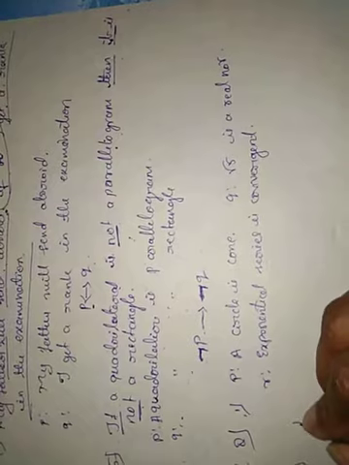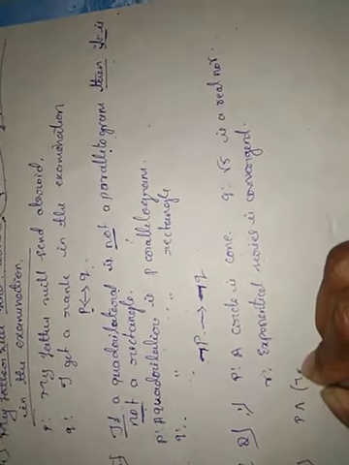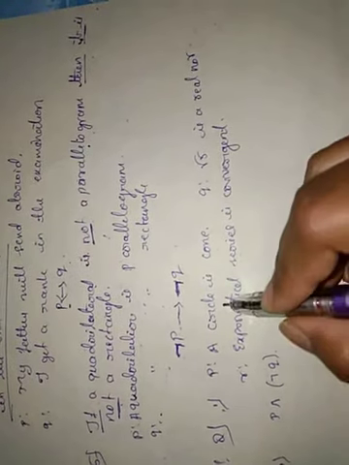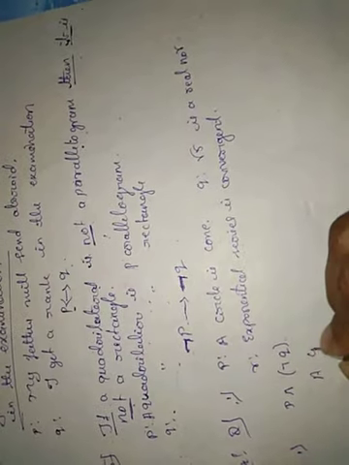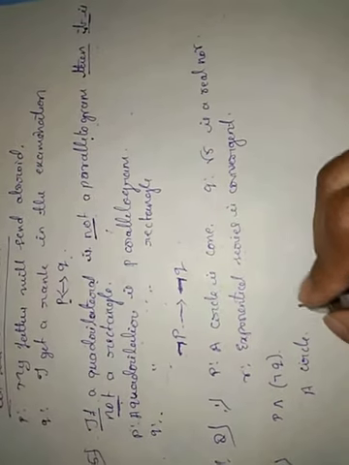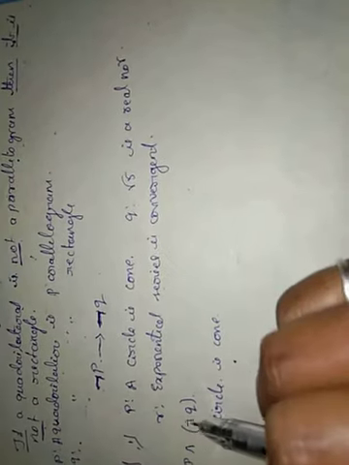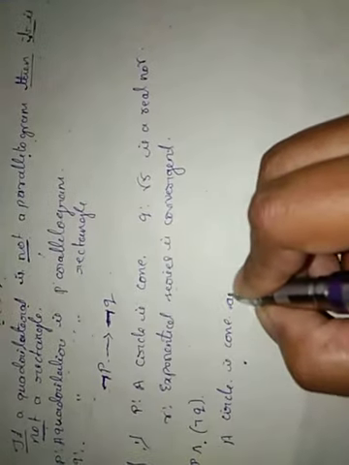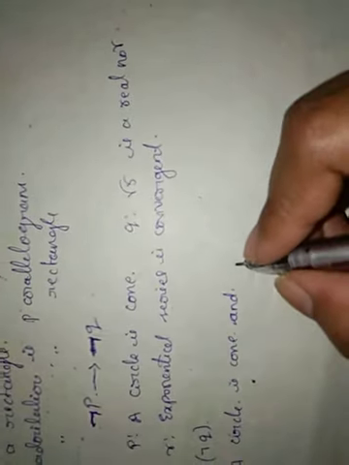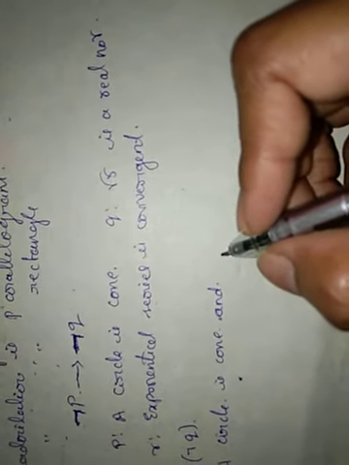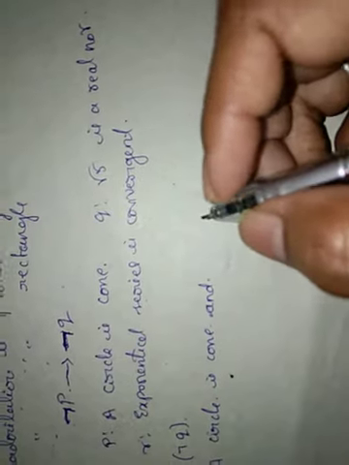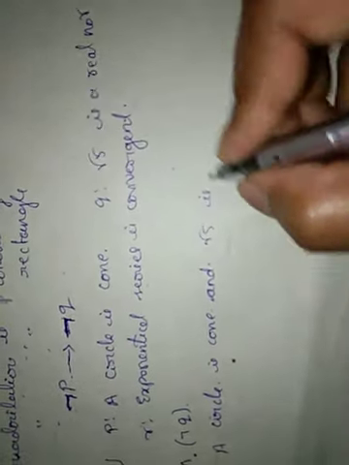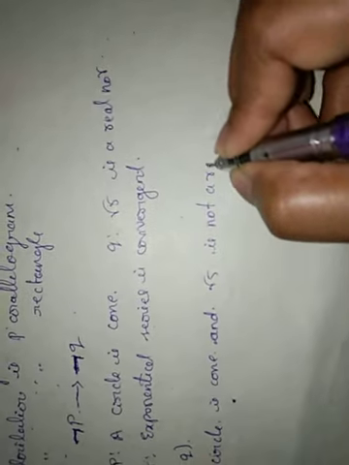First one, P and negation of Q. What is the P? First we write down the P. A circle is a cone. And that symbol indicates and. Negation of Q. So here the Q is root 5 is a real number. Negation of the Q means root 5 is not a real number.